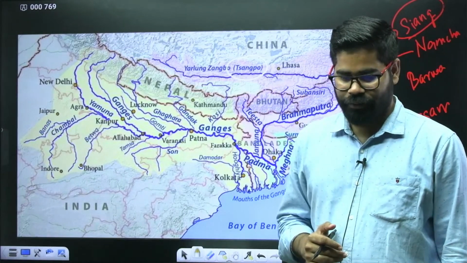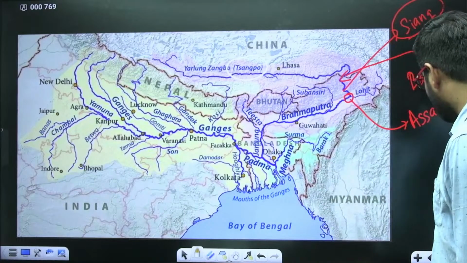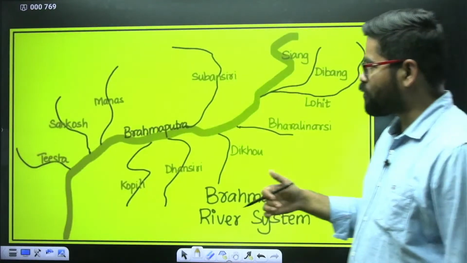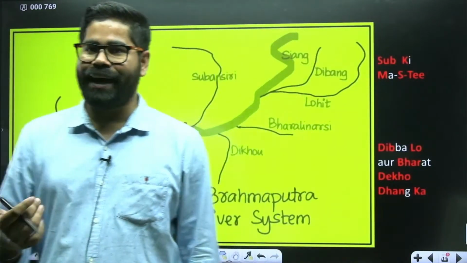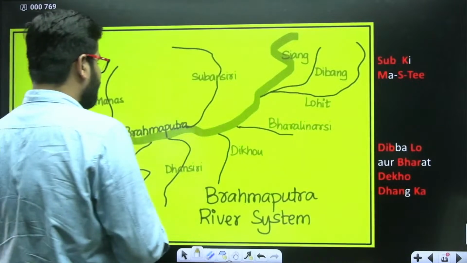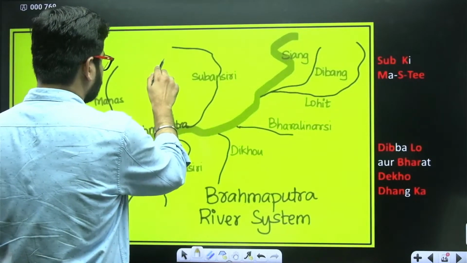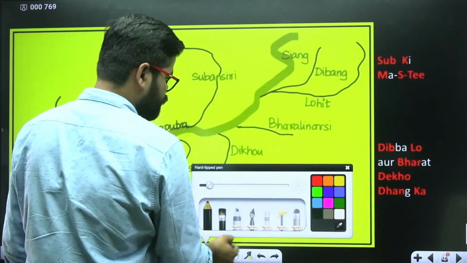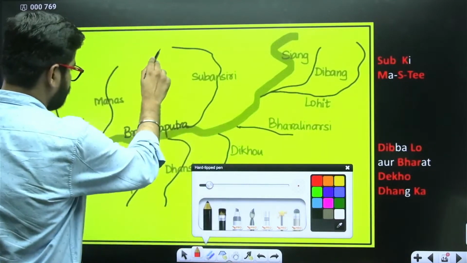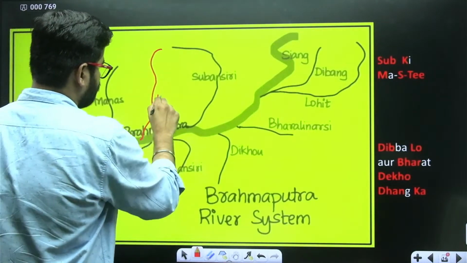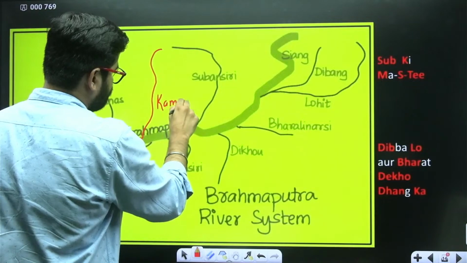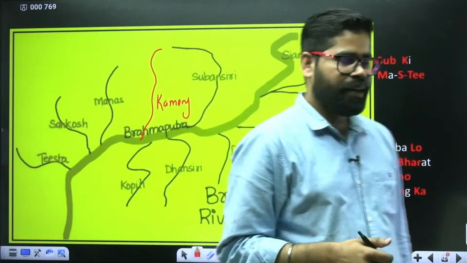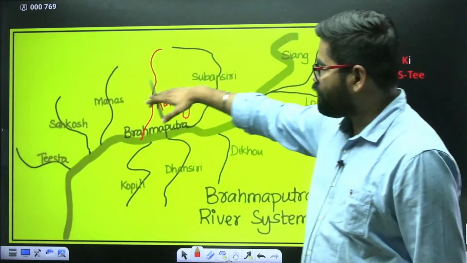Manas is there. Okay. See, let me show you one simple trick to remember them. Now it is going to be in a bit of Hindi also and English also. So see, we have these rivers as right bank.